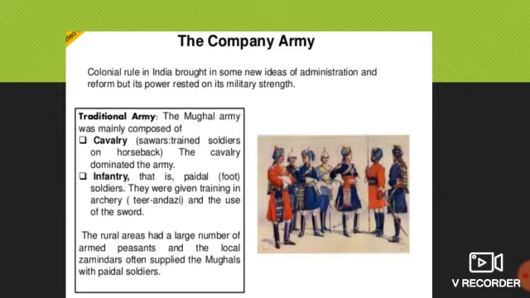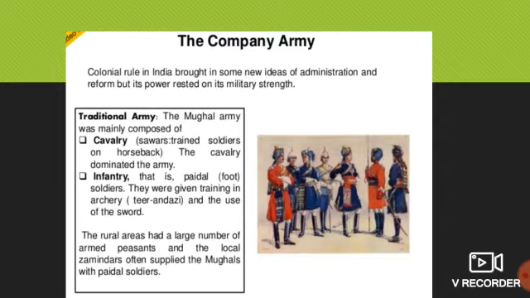The cavalry dominated the army, and the second one was infantry, that is paidal, meaning foot soldiers, who walk on foot. They were given training in archery, that is tirandazi, and the use of the sword. So those were the two traditional armies.